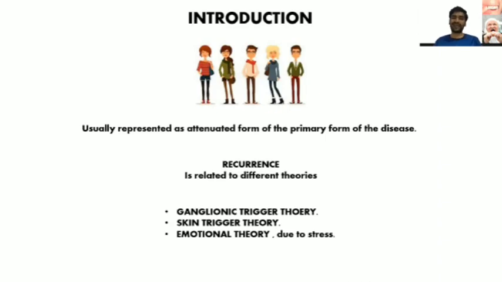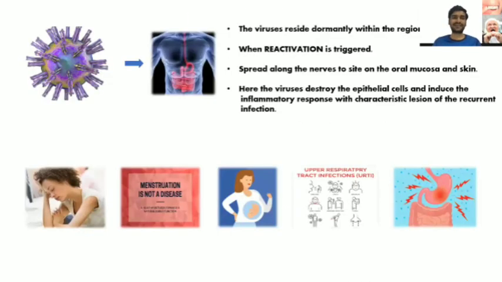So it may be due to the ganglionic trigger theory. Due to any injury to the nerve part or the ganglionic part, the ganglion is triggered, which may lead to reactivation of the HSV virus. Skin trigger theory, that is exposure to HSV virus directly through skin contact. Emotional theory, due to stress. So these are the three main theories.